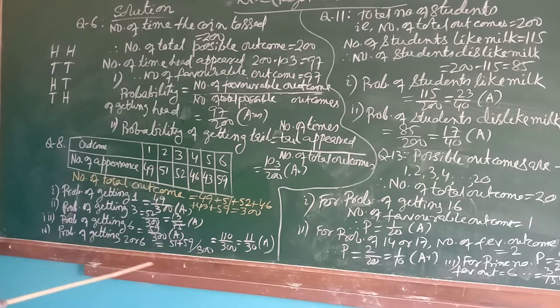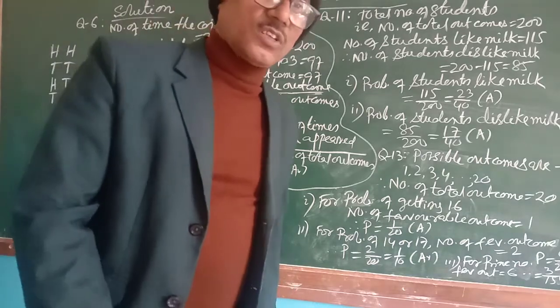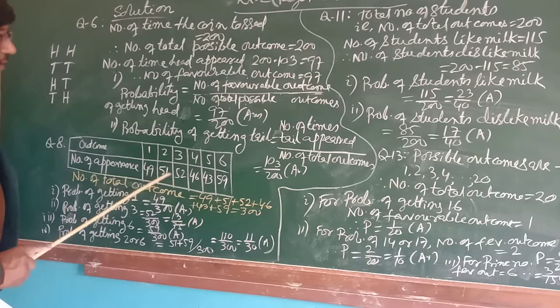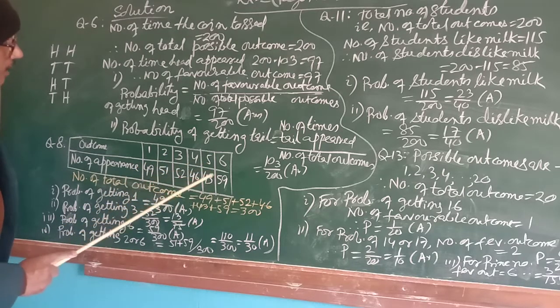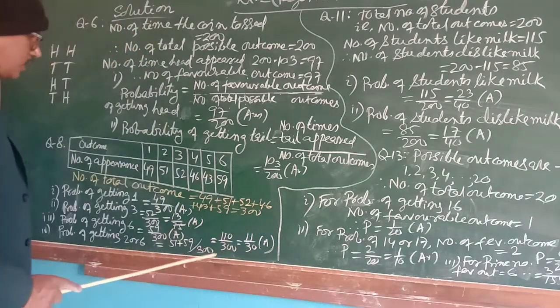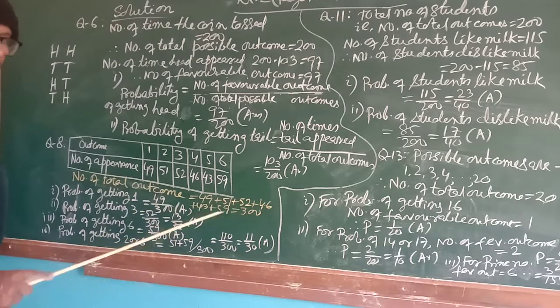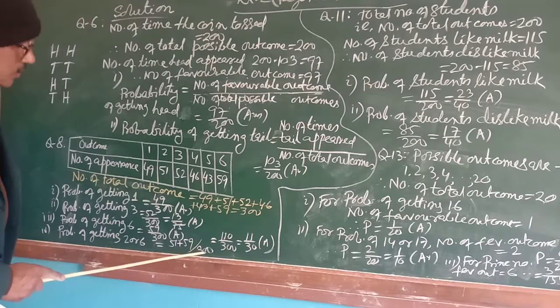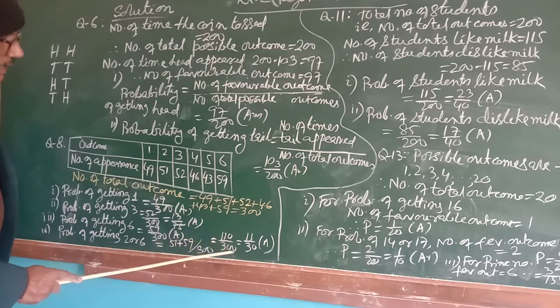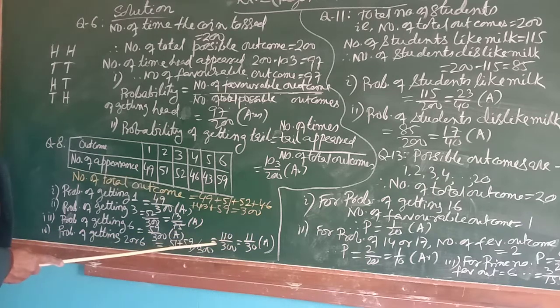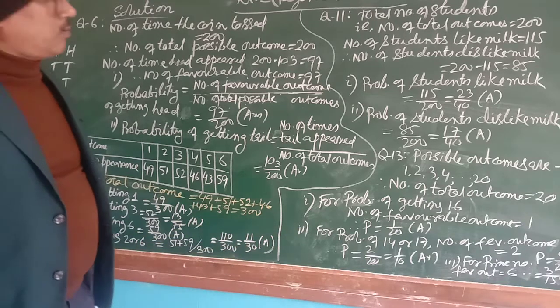Probability of getting 2 or 6, that is a question. 2 or 6 means the number of favorable outcomes will be how many times 2 has appeared plus how many times 6 has appeared. So 51 plus 59, which is equal to 110. So the number of favorable outcomes is 110, divided by the total possible outcomes, 300. So 110 divided by 300. In smallest terms, 11 by 30. You understood it. A similar sum is there for question number 12 also.